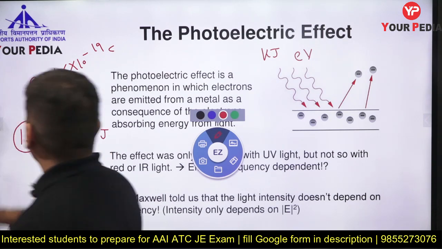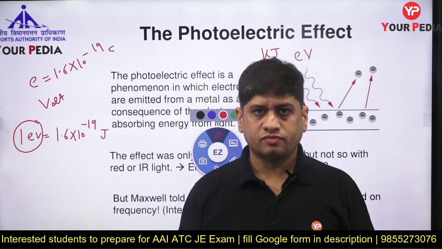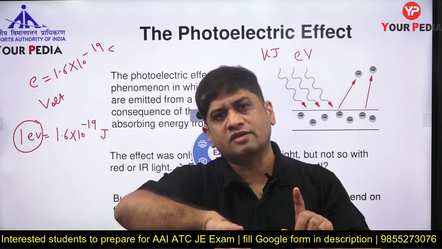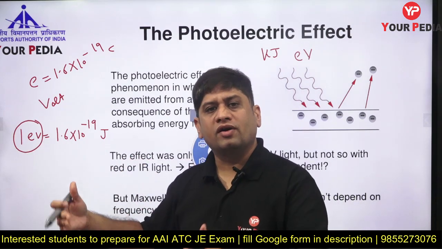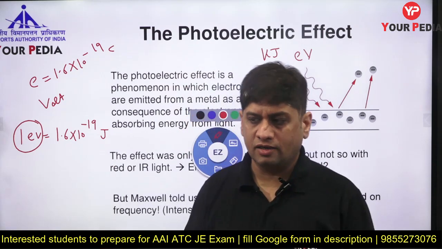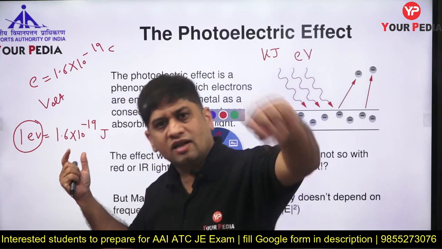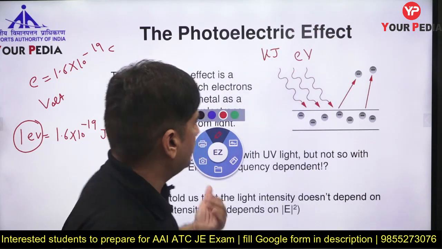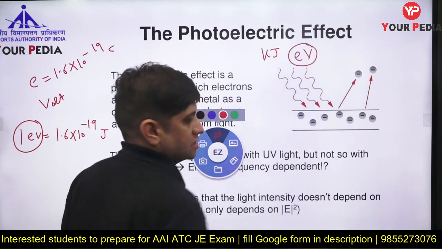So that means energy can be written in the form of electron volt also. In 1 joule, how many electron volts? Just equate it to 1 joule, and then you can find out how many there are. So 1 electron volt is this much joule. 1 joule में कितने electron volt होंगे वो आप निकाल सकते हो. Anyhow, this photon has some particular energy.